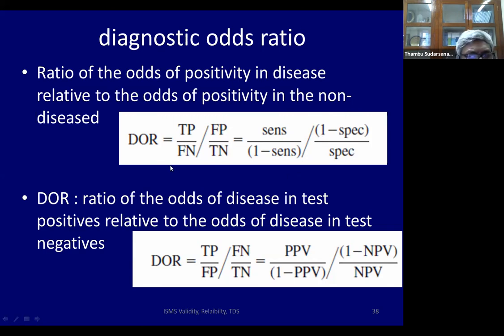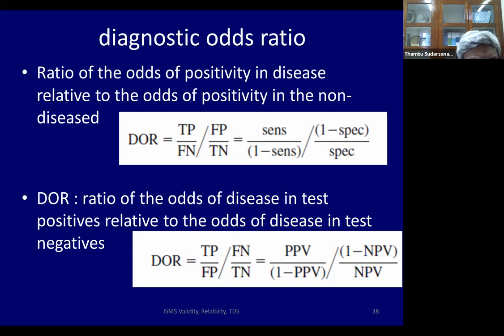So the diagnostic odds ratio can be talked of in 2 different ways. It is the ratio of odds of positivity in disease relative to the odds of positivity in non-disease. So this is what this formula comes up with. The diagnostic odds ratio could also be stated as the ratio of odds of disease in test positive relative to the odds of disease in test negative. Here it is disease positive first, and here it is the test. But ultimately, the formula works out to the same.